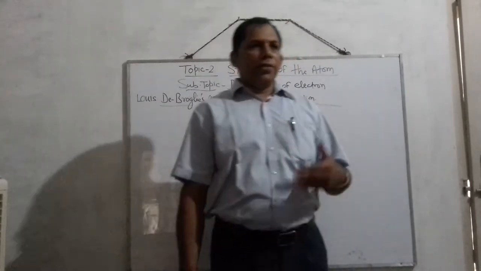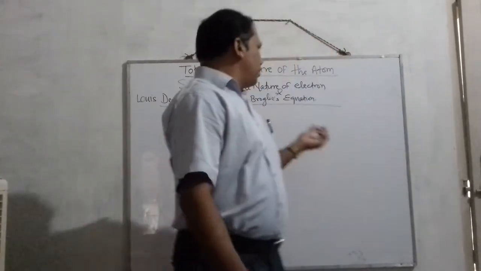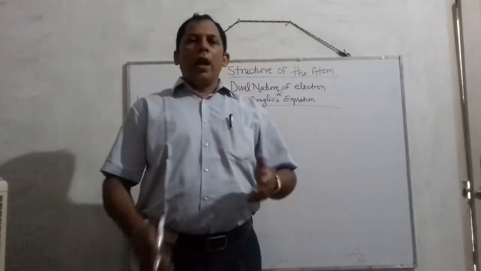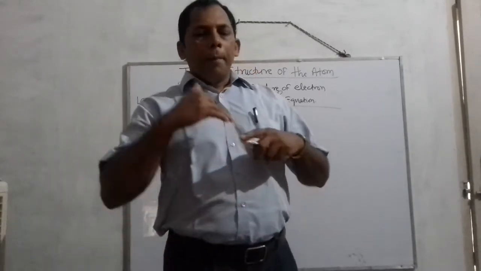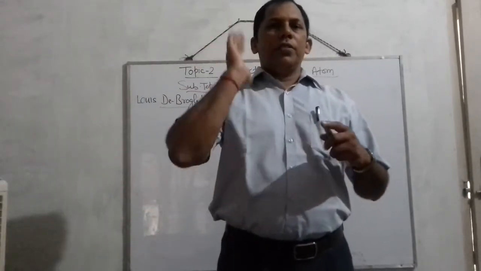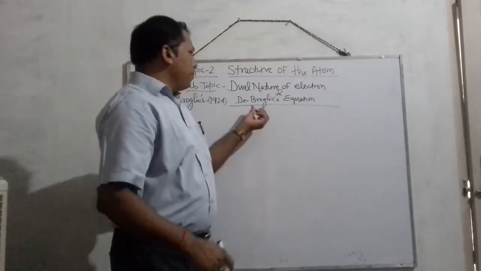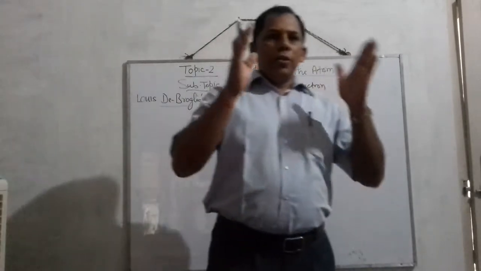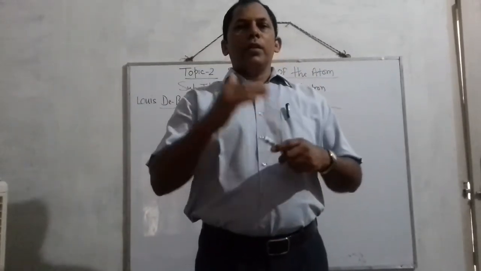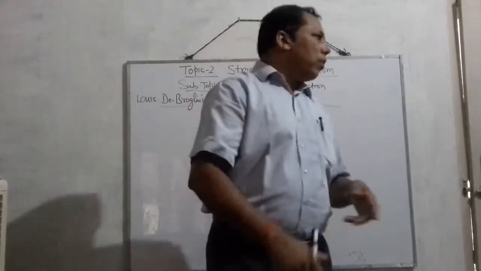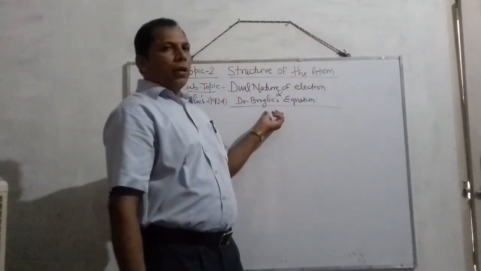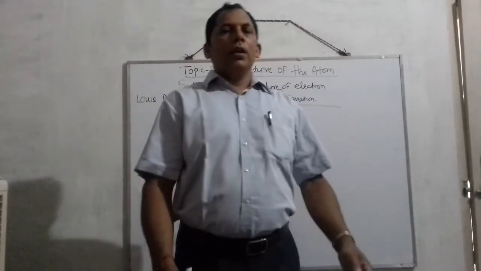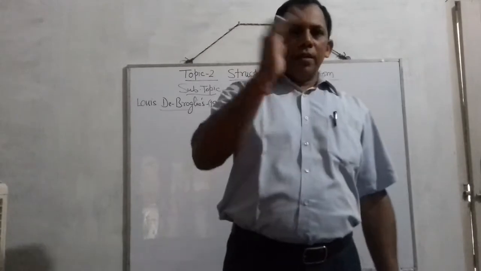And the main basis of finding this relation is what? It is based on the quantum theory concept and the use of Einstein's mass energy relationship. For the derivation of the de Broglie equation, he used two principles: one concerned with quantum theory, meaning photon, what is the energy of a photon, and also correlated it with Einstein's mass energy relationship.